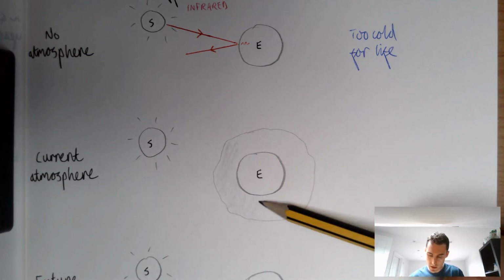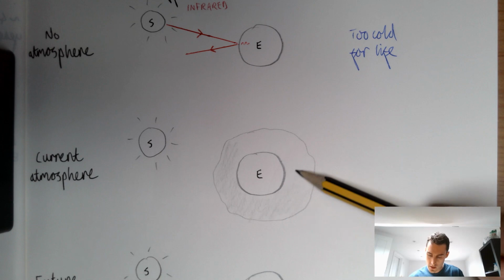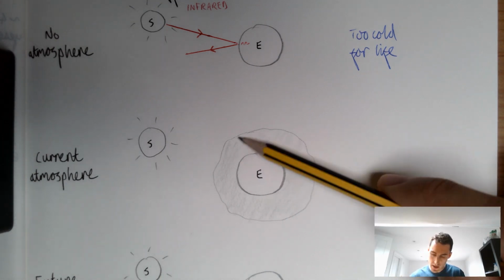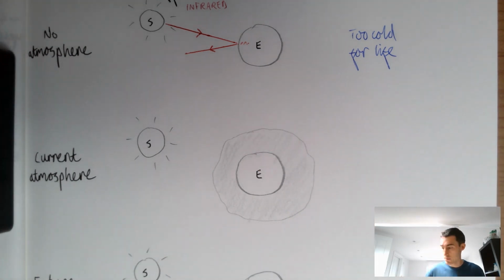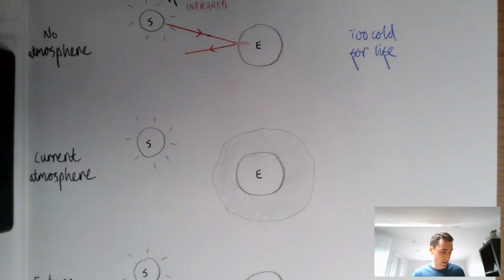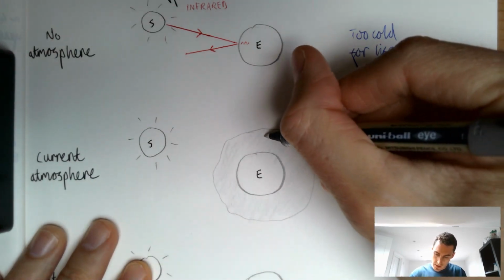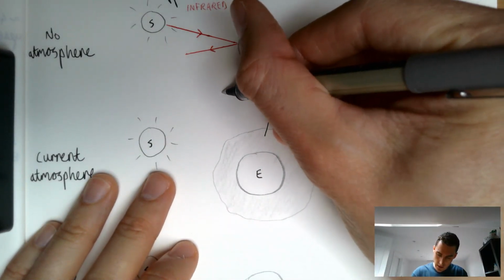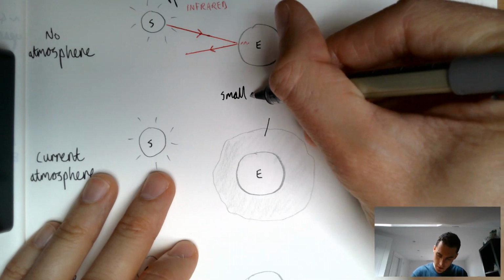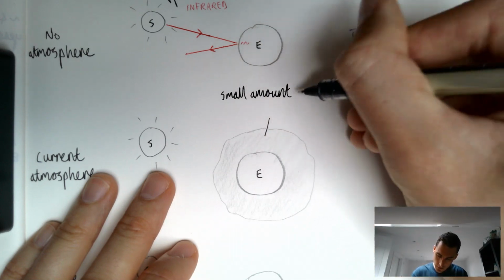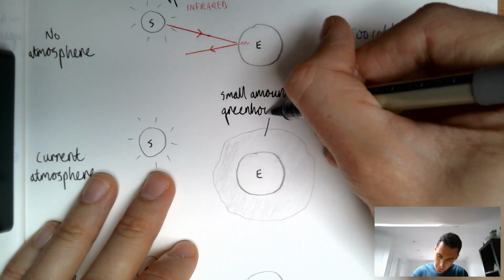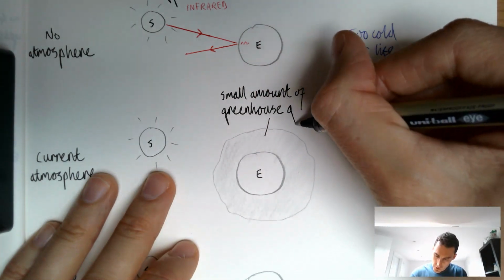And what they should remember is that it's mostly nitrogen. About 20% of it is oxygen. And then a very tiny amount of it is made up of carbon dioxide and other greenhouse gases. And this is where we're going to introduce that term greenhouse gases. So I'm just going to label this here to say the current atmosphere has a small amount of greenhouse gases. And then it'll be worth mentioning some of those greenhouse gases to students.